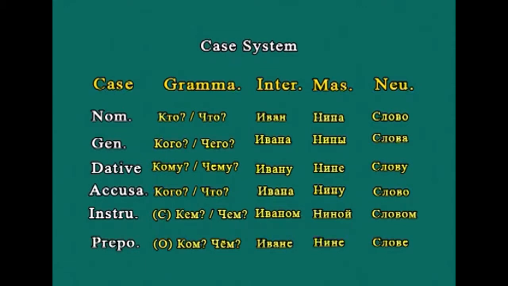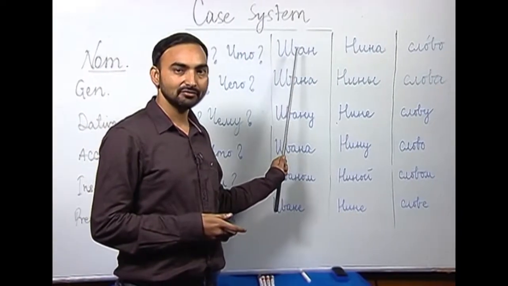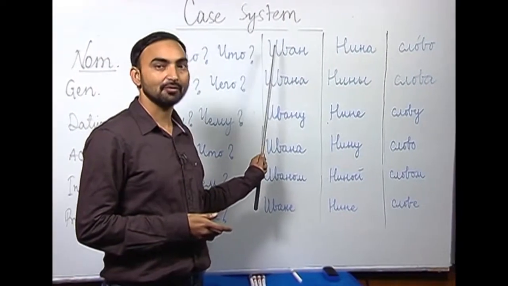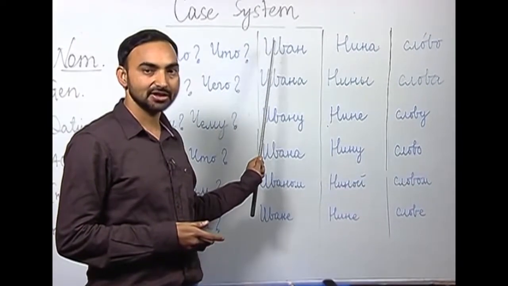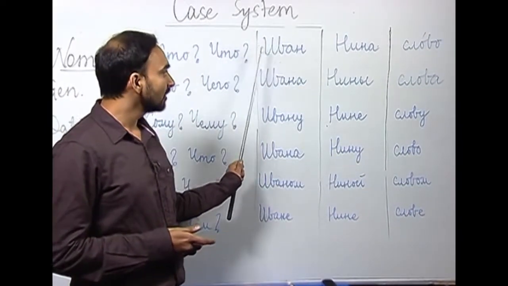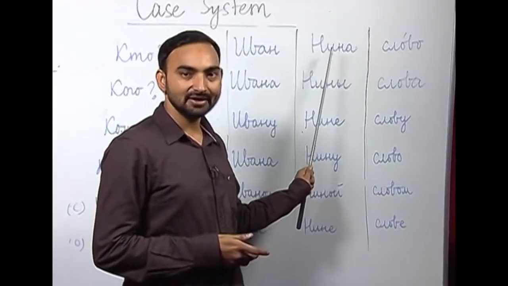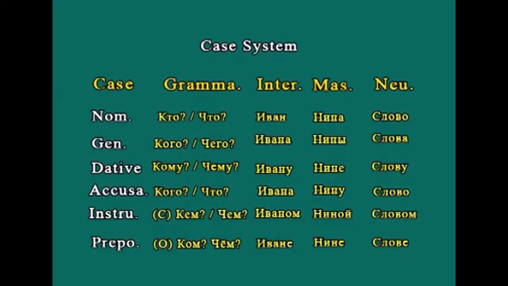I have written here one masculine proper noun, Ivan, a Russian name, and Nina, a feminine proper noun, again a Russian name of a girl.